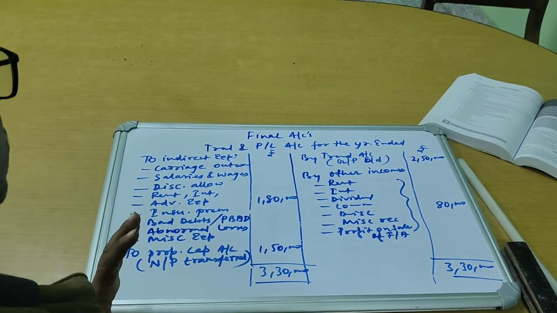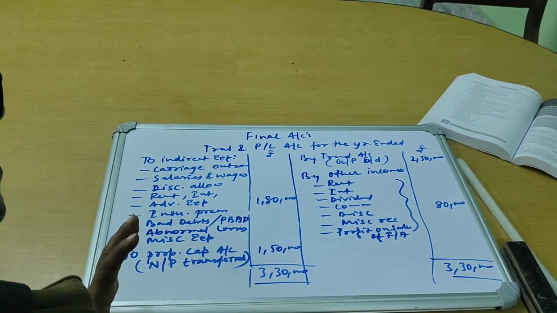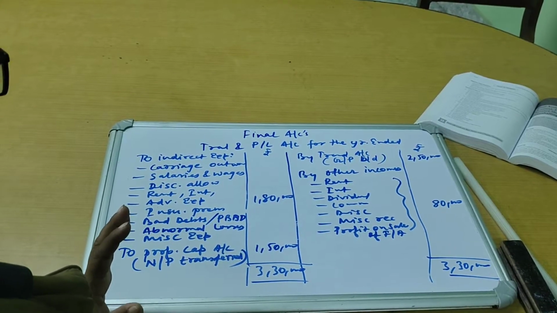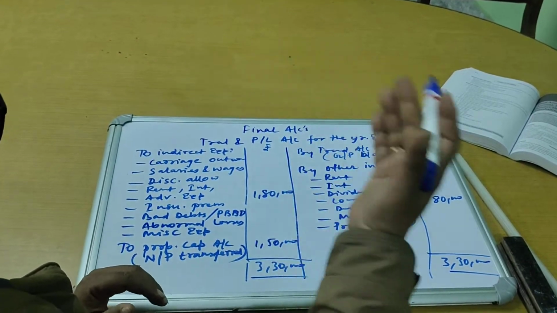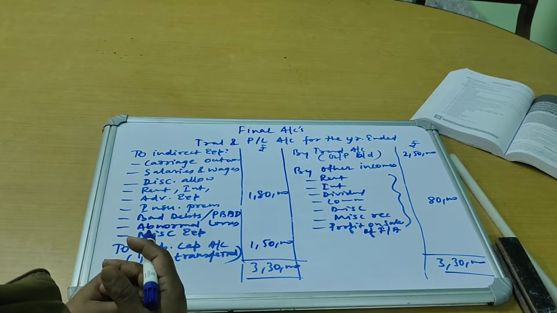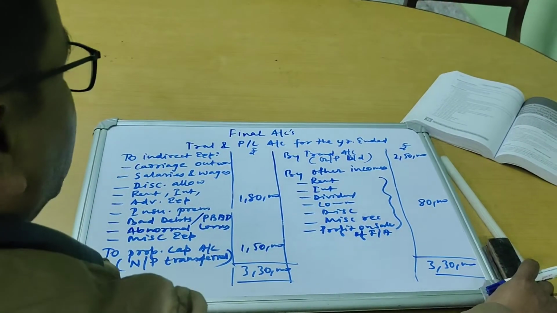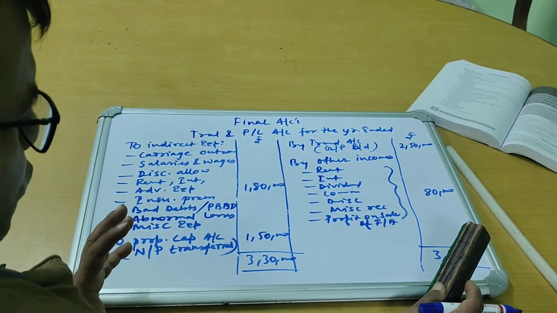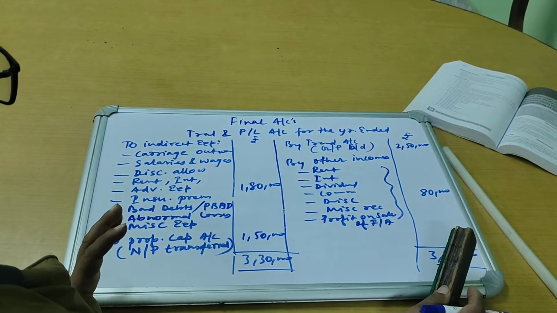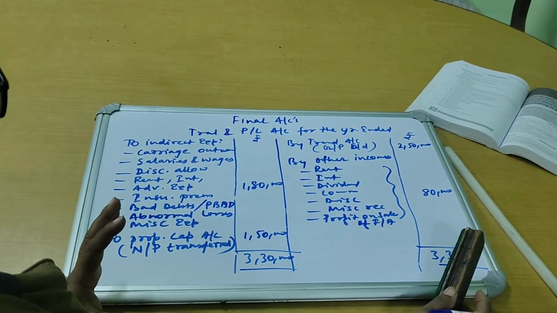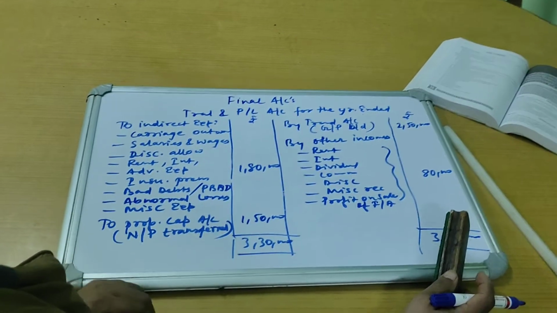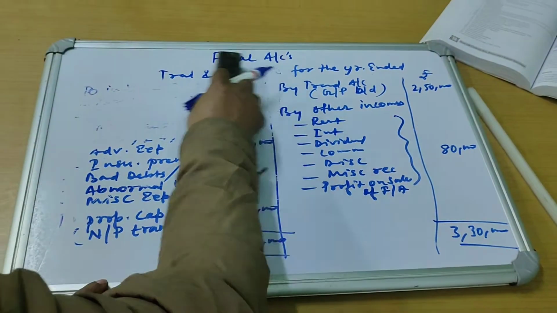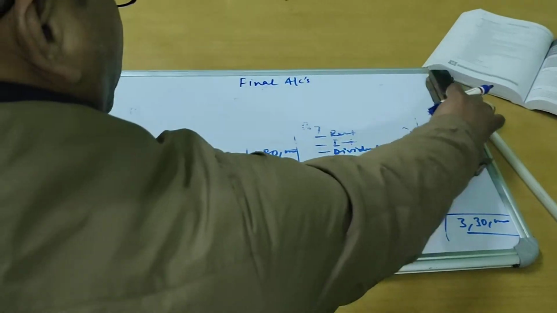Balance sheet is all about the capital expenditures and the capital incomes, or let's say real and personal accounts are to be positioned in the balance sheet. Let's take up that sheet also, so that within a few minutes you will be able to grasp how a final account is done in accountancy. Let's take up that sheet now. So here we are for the balance sheet.